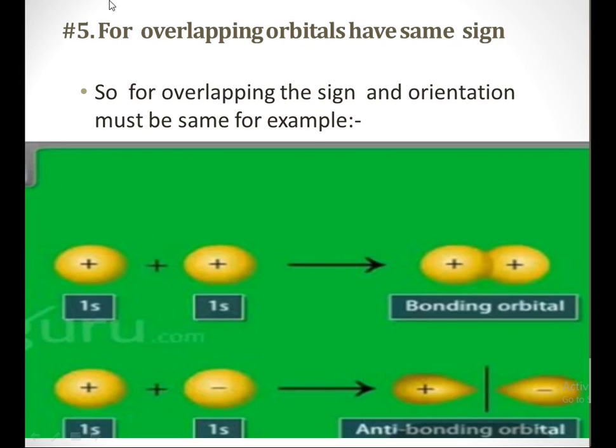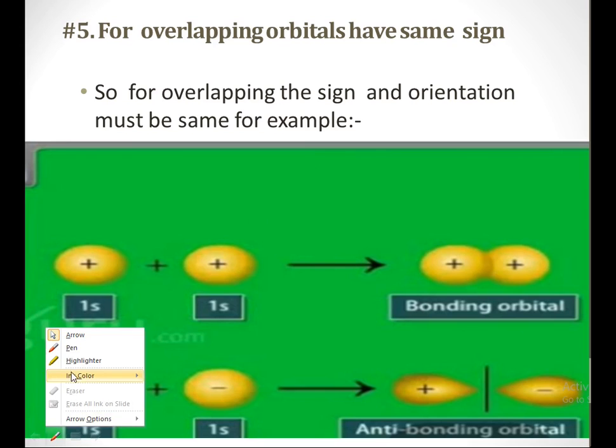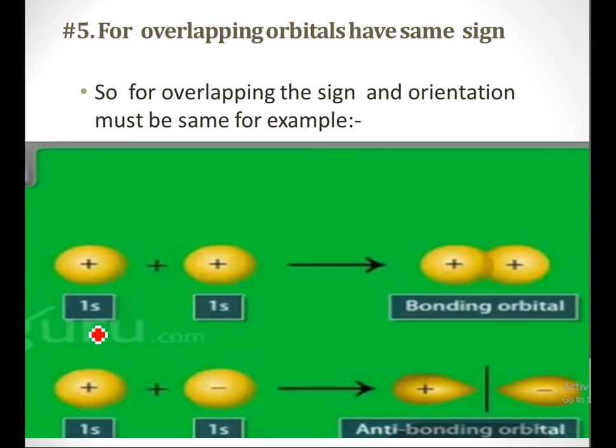Next, we will talk about how overlapping orbitals should have the same sign and orientation too. If the orientation is different, then the bond formation will not take place. For example, one s orbital that is positive in sign combines with another s orbital that is also positive in sign to form a bonding orbital. Which type of bond is it? It is a sigma bond.